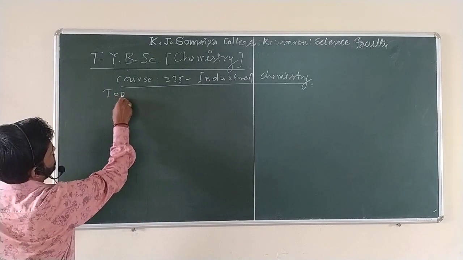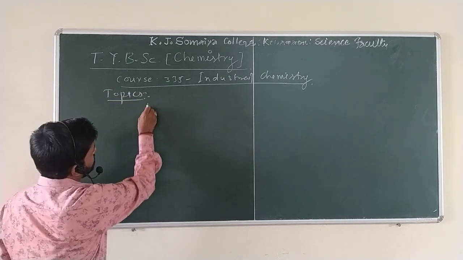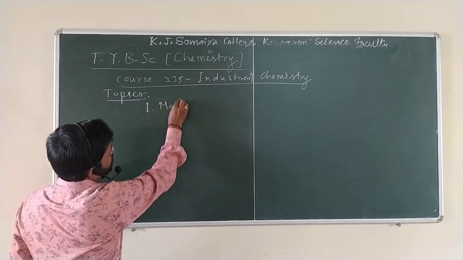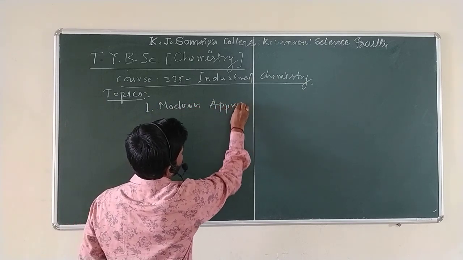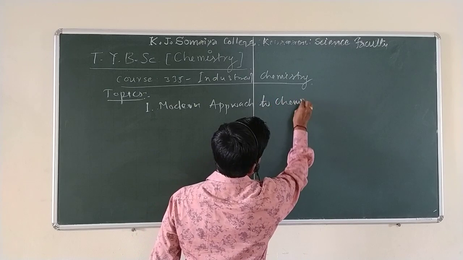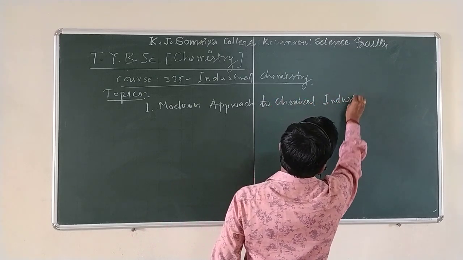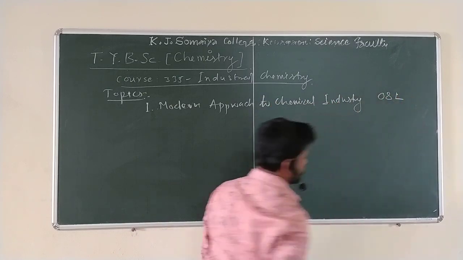The topics which I want to discuss here: this semester has 6 topics. Number 1, modern approach to chemical industry, having 8 lectures of weightage.